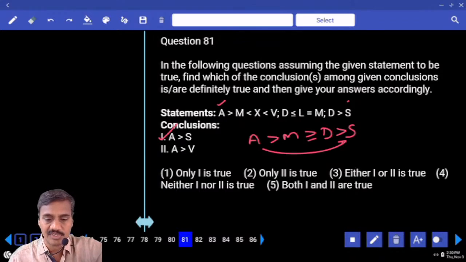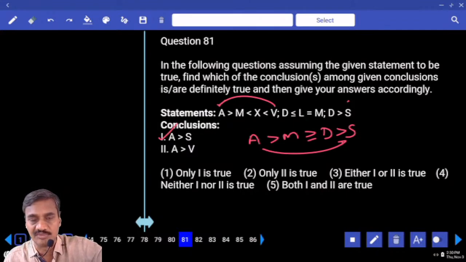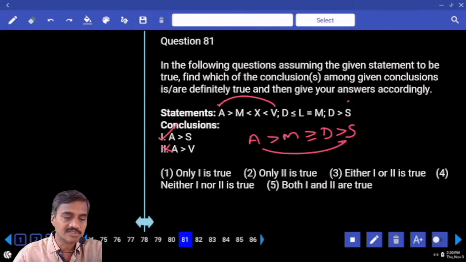Then coming to the next one, A and B. A is here, B is here. Both the letters are there in the same statement. Opposite symbols. Hence it is ruled out.